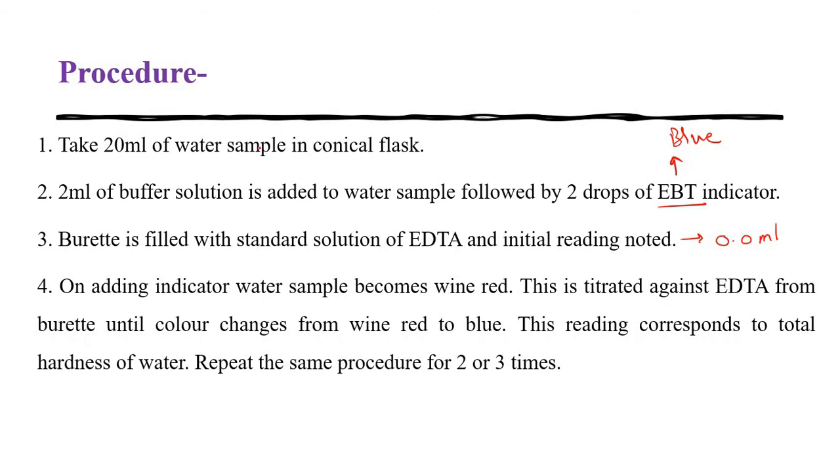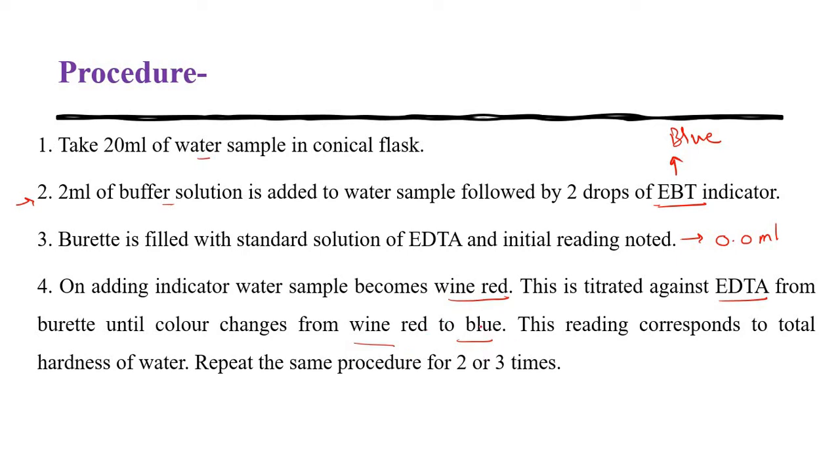Then, with the buffer solution, water sample and 2 drops of EBT indicator, the whole solution becomes wine red in color. This wine red solution is titrated against the EDTA from the burette. You have to stop the titration at the point when wine red color changes to pale blue. This is the end point of the titration.